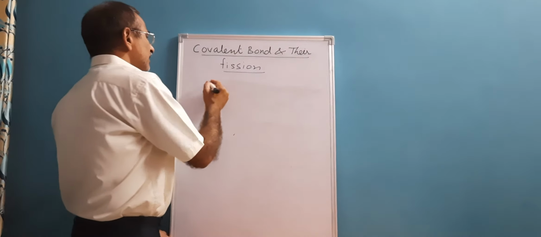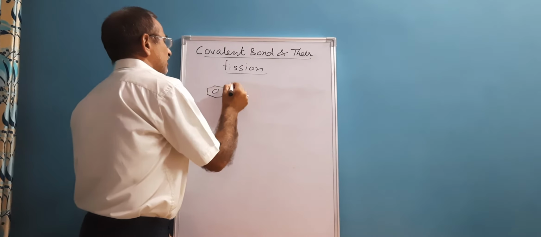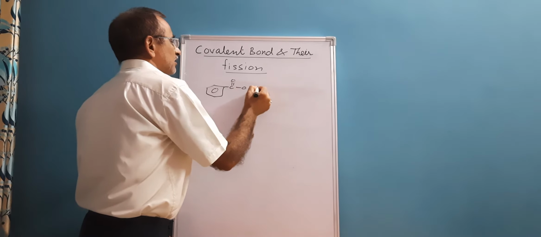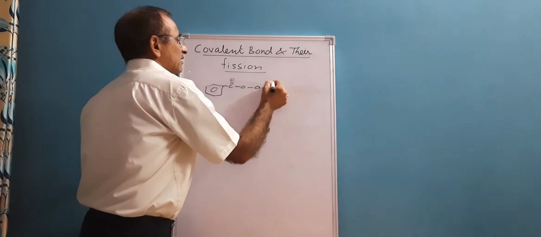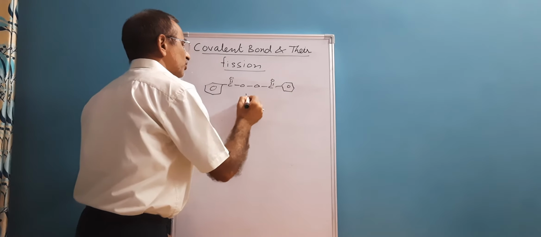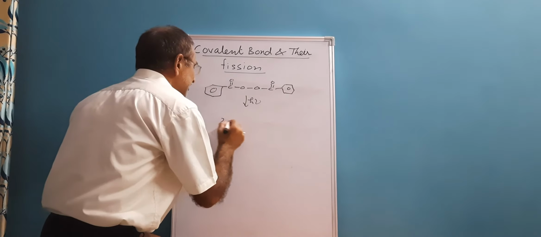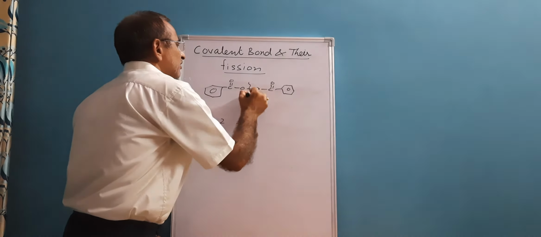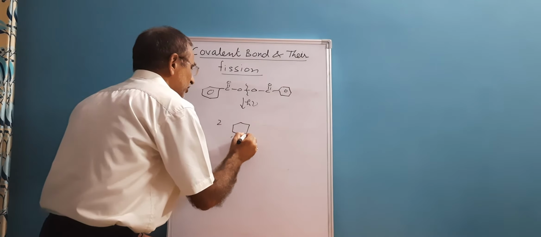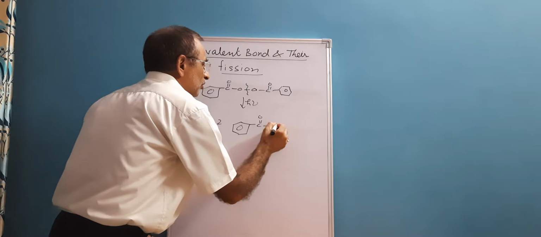Not only this, let's consider benzoyl peroxide. When this molecule is exposed to UV light or is heated, homolytic fission takes place and it forms a free radical.